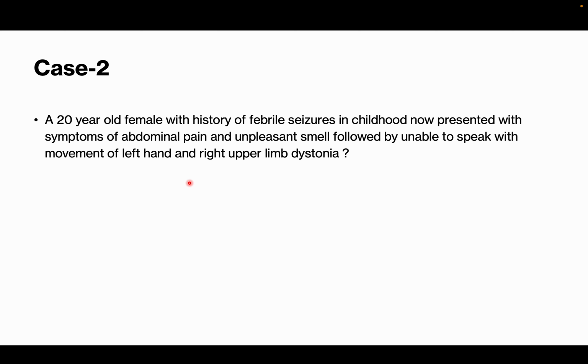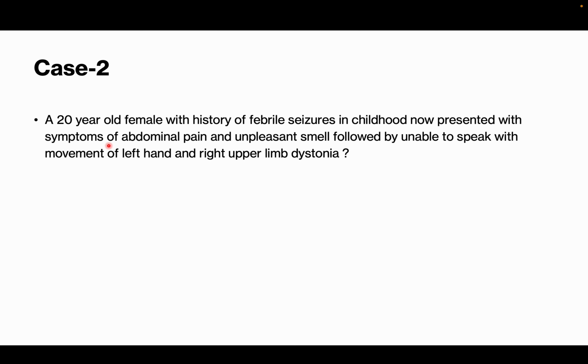How did it start? Is there any aura? How did it start? How did it go on? Let's say I'll give you an example from this patient. The patient has a previous history of febrile seizure and presented with symptoms of abdominal pain and unpleasant smell. So these both are aura symptoms. This abdominal pain is an autonomic symptom. Autonomic aura can be urination or defecation, like any passage of stool, abdominal pain, or tachycardia. So abdominal pain is an aura.